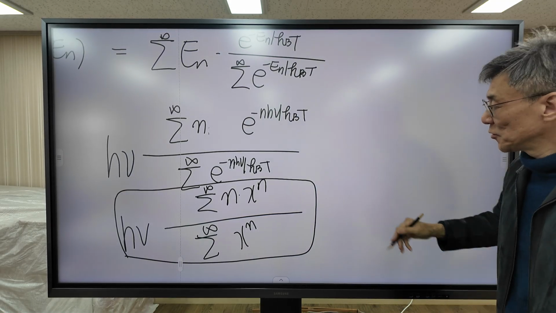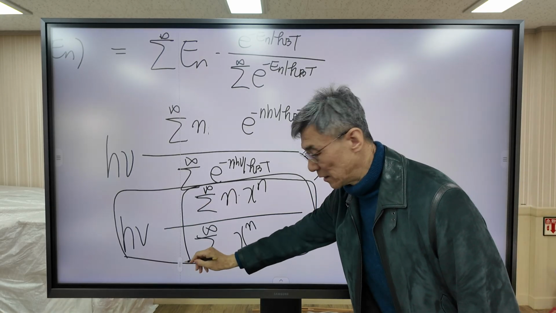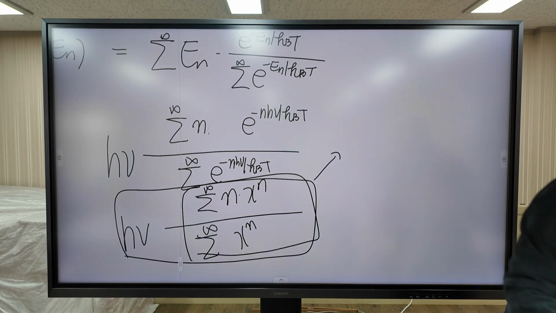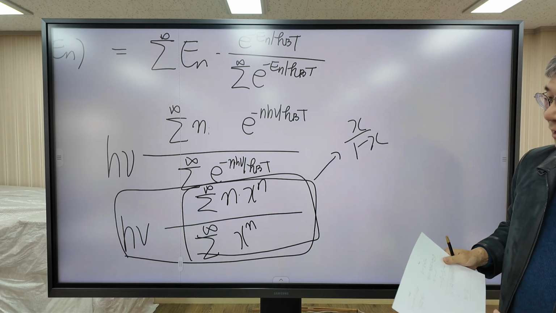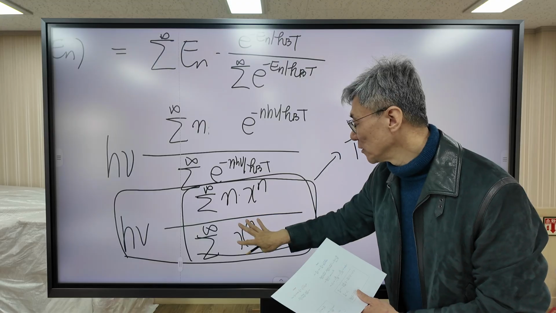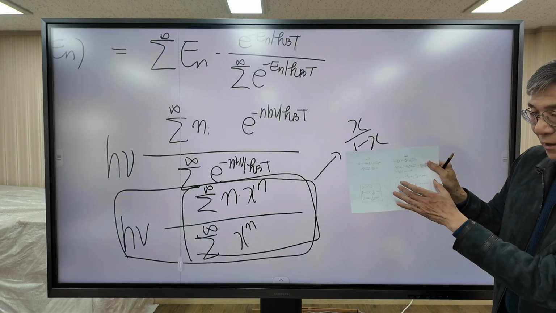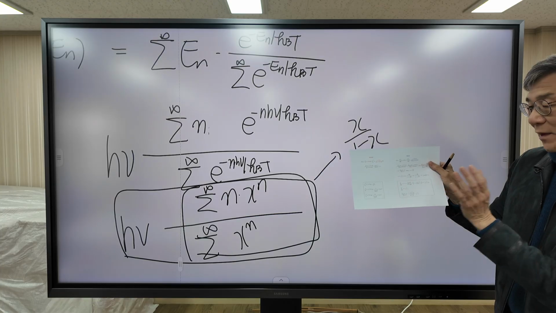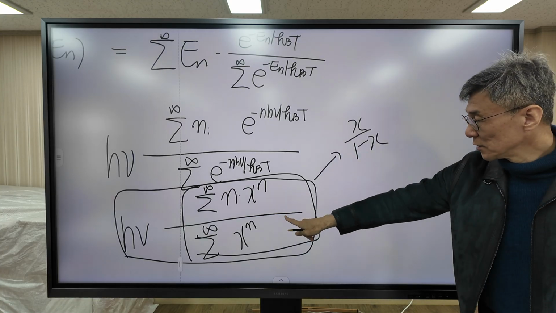And I'm going to show you that this is equal to x over 1 minus x. The proof is given in the box in your handbook, but I will show you shortly. Anyway, for now accept that this one is equal to this one.